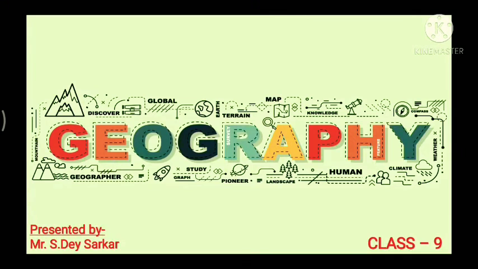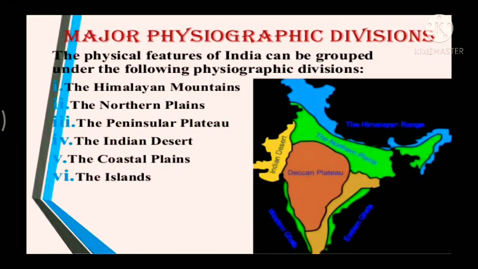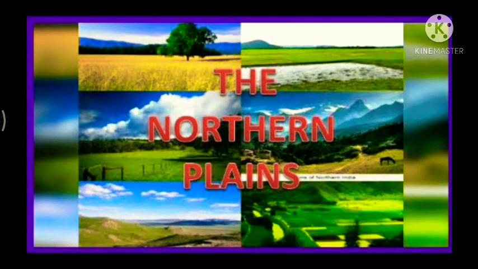So today we'll continue the same chapter, that is physical features of India. Now we know that the major physiographic divisions of India are the Himalayan mountains, the northern plains, peninsular plateau, the Indian desert, the coastal plains and the highlands. Now in the last class we have discussed the Himalayan mountains. So today our topic of discussion is the northern plains. Let's begin.